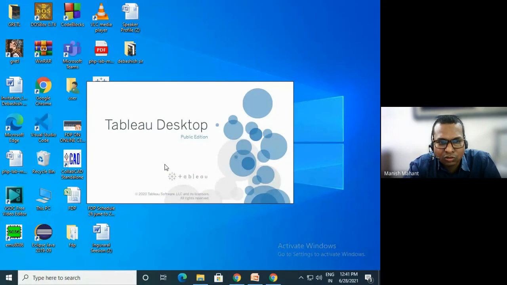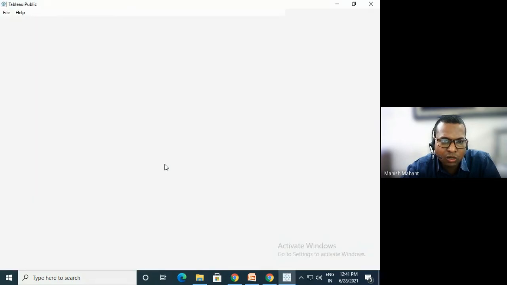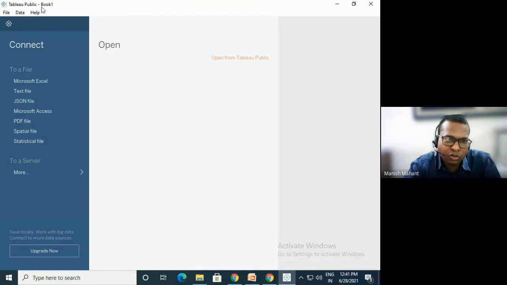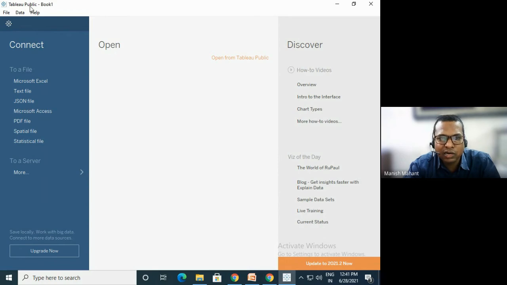Tableau is a very good software. You can download it from Google. You have to use Tableau Public, not the premium one. Tableau Public is a free version, and the other version is a paid version.